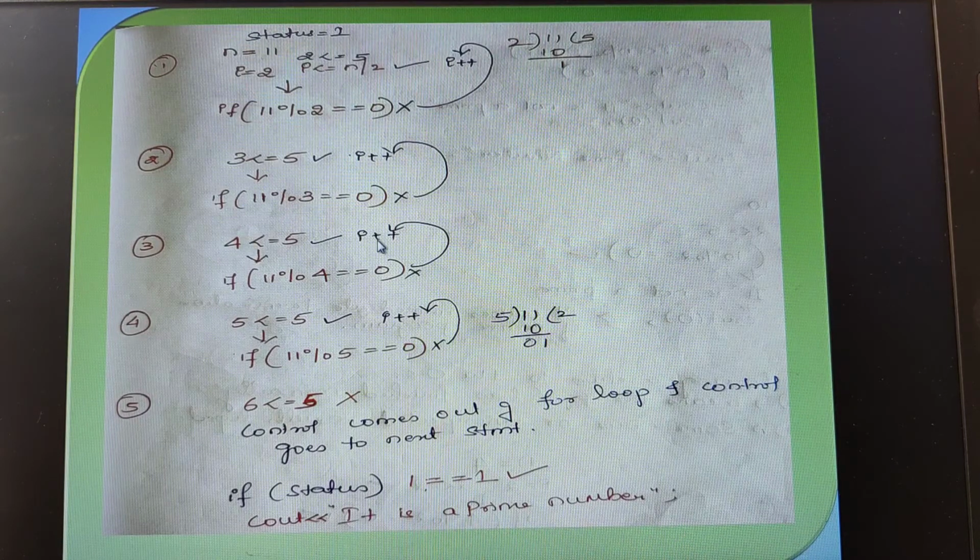So again i gets incremented like this. When it comes to 5, 5 is less than or equal to 5. Yes, the condition is true. Whether 11 mod 5 is equal to 0? No, 5 2's are 10. Again we got the remainder as 1.